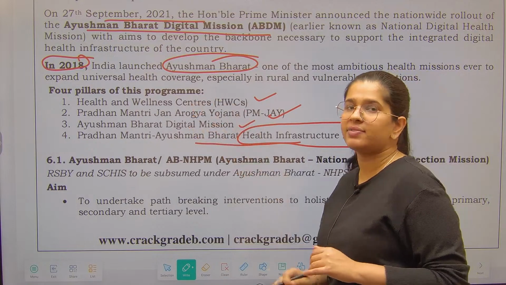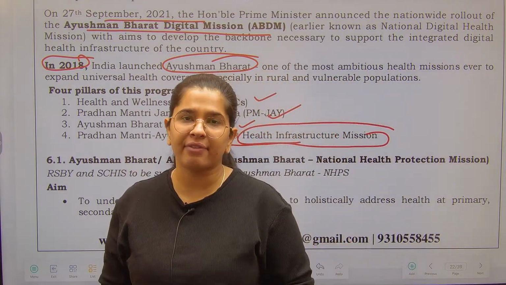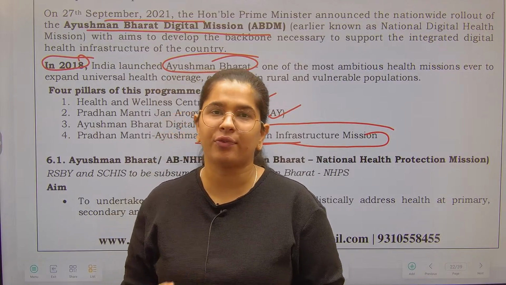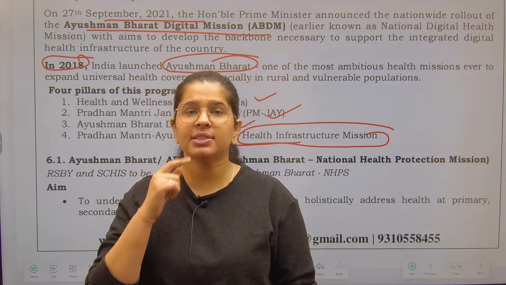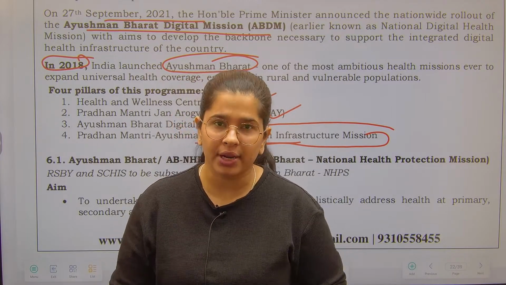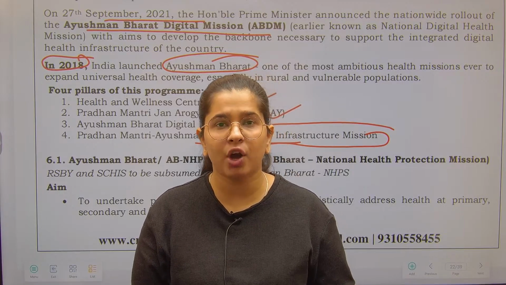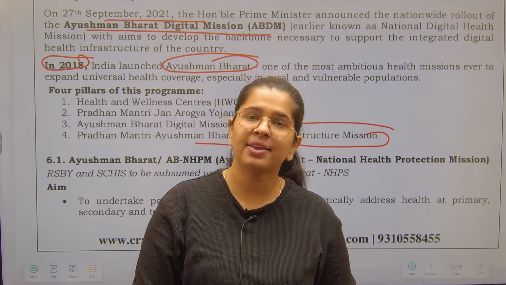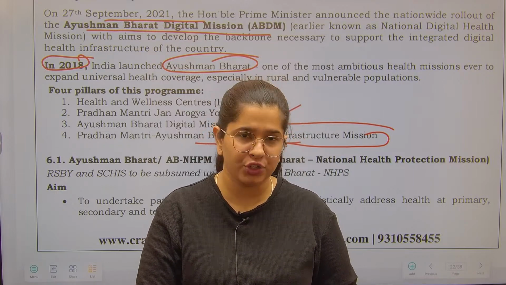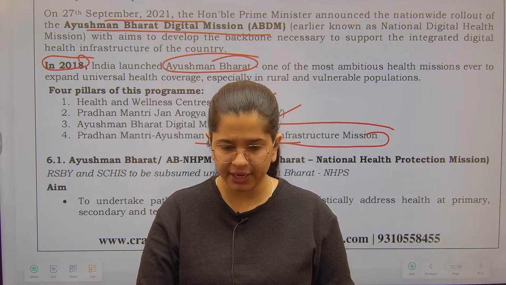First of all, we have seen that on primary grassroots level, we should be having an infrastructure in order to provide the better primary care to all the individuals. Then we thought about insurance, right? So there are families who are deprived and they cannot afford to go for secondary or tertiary care. Hence, we have made provision for the insurance so that they should not be facing financial difficulties.